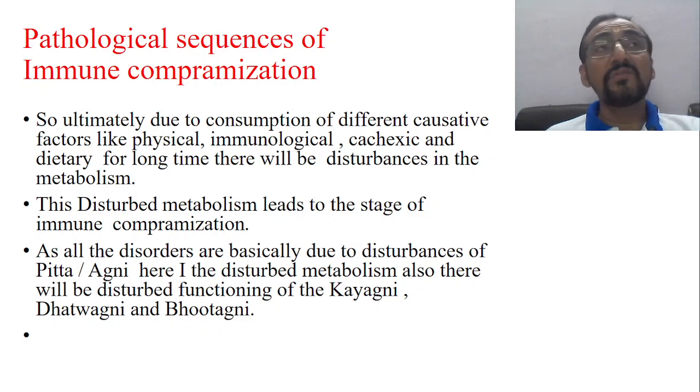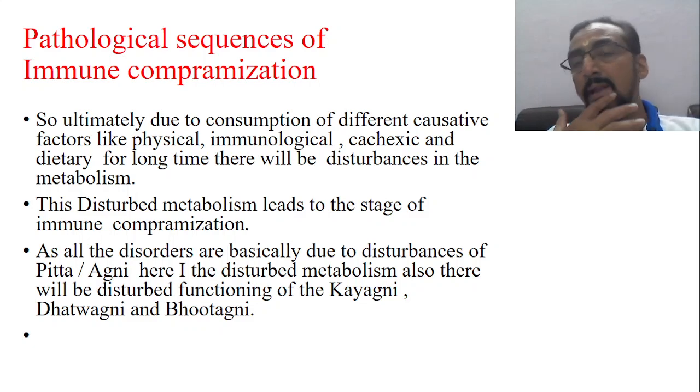As all the disorders are basically due to the disturbance of Pitta, Agni, what Ayurveda says, Agni is the root cause, metabolism, metabolic power. So here, with disturbed metabolism, there will be disturbed functioning of the Kaya Agni, Dhatu Agni, and Bhuta Agni. When I say metabolism, that takes place by the Agni or Pitta, and a good metabolism is very important for the production of heat in the body.